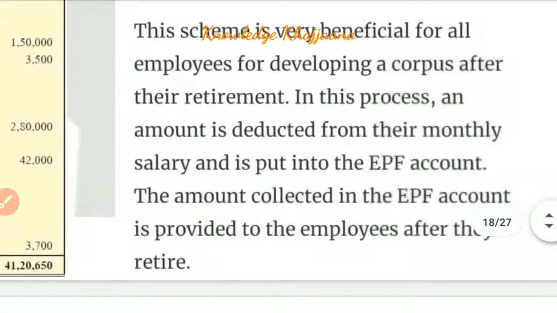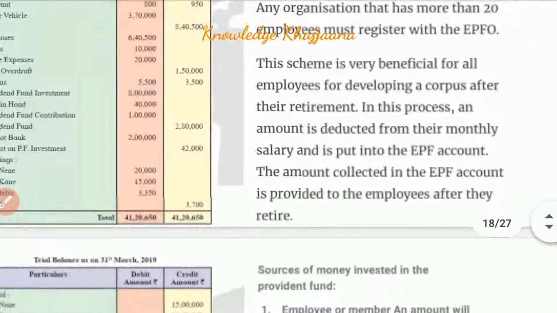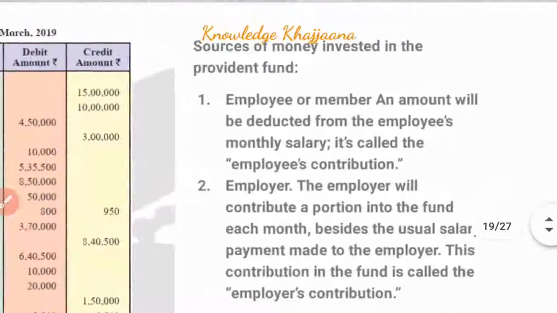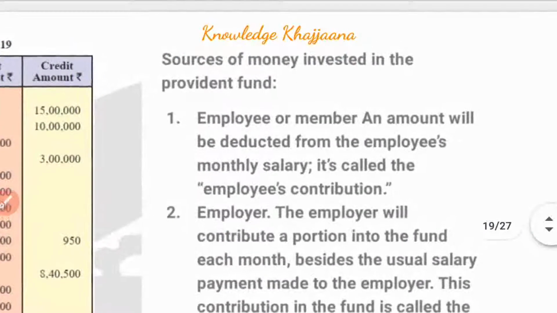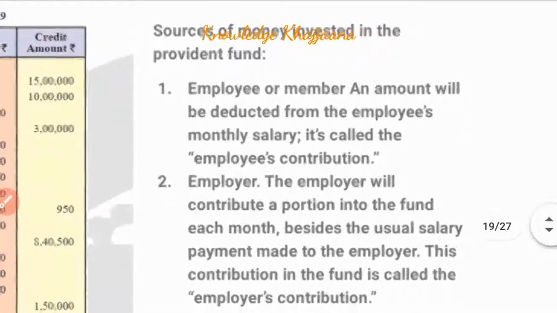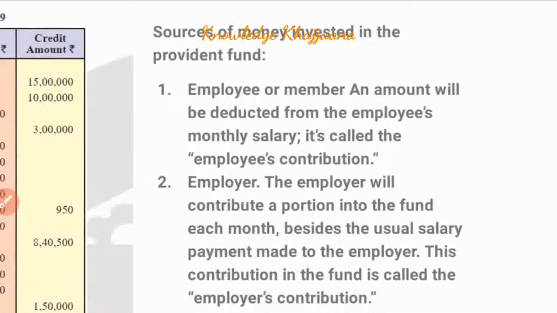Whatever amount has been collected from the employer and the employee is saved as a fund, the provident fund, and that can be given to the employees after they retire. And from where is the money collected in this provident fund? In two ways: employee or member. The employee is also called a member of the provident fund.